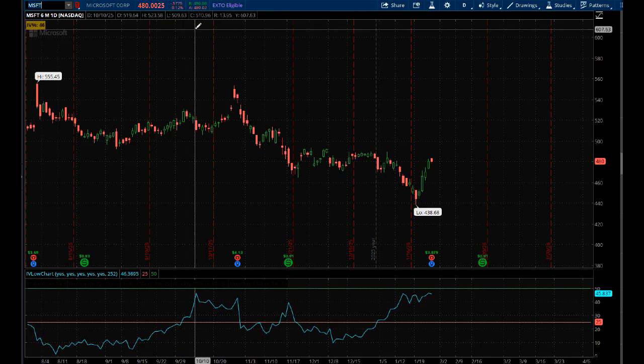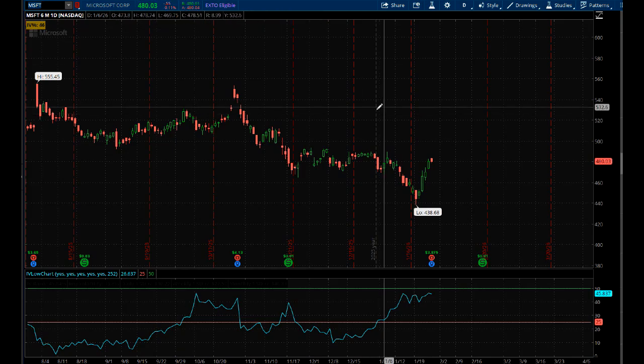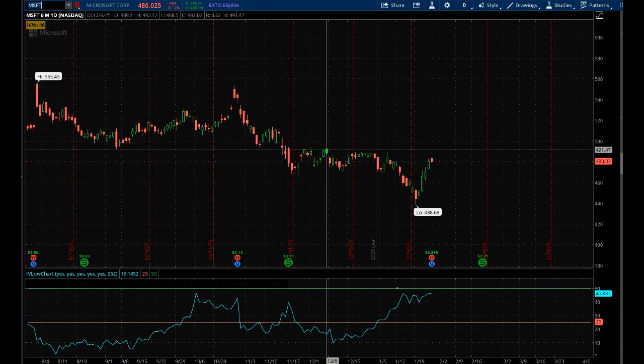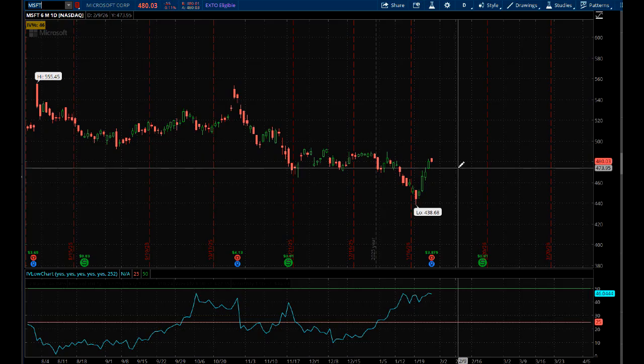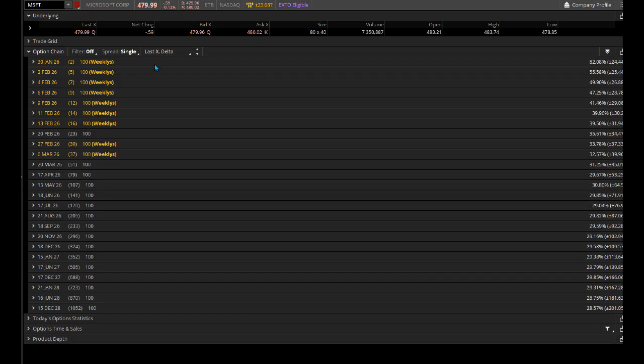So we're going to put this trade on based on the last hour of the market. You can see because earnings are here, volatility is very high, which is good. We are in Microsoft, and we're going to trade earnings. Again, this trade goes on in the last hour of the market. If I go to a trade page, you're going to see here MMM, which is market maker move. This means the market is expecting the stock to move up or down around $24. We're just going to round it to 25 to make it easy. In my course, you'll learn how to figure this out on your own if your platform doesn't do this for you, as well as the other rules.